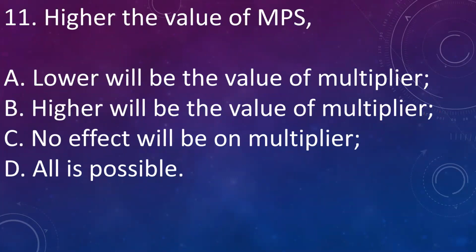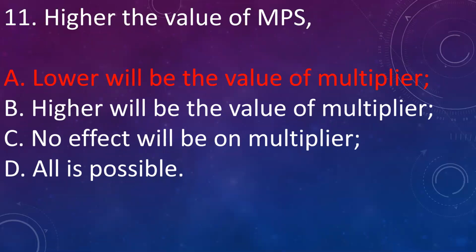Next question is, higher the value of marginal propensity to save, A, lower will be the value of multiplier. B, higher will be the value of multiplier. C, no effect on multiplier. D, all is possible. Answer is A, lower will be the value of multiplier when higher the value of marginal propensity to save. That is inverse relationship between MPS and multiplier.